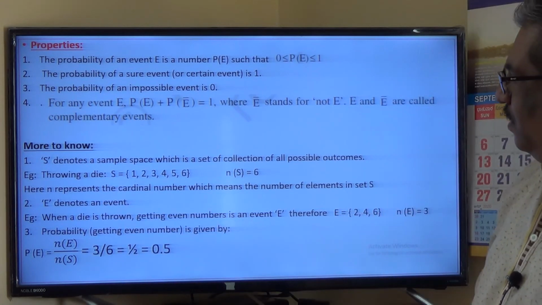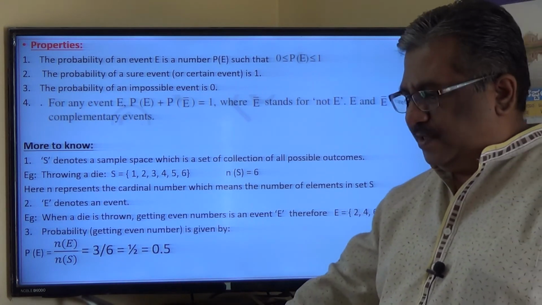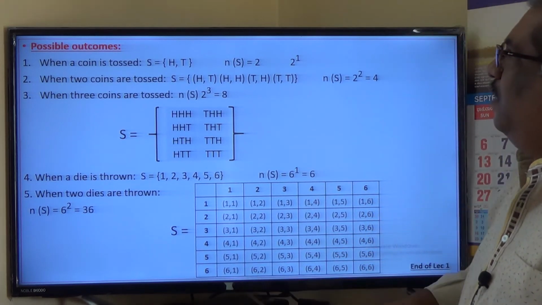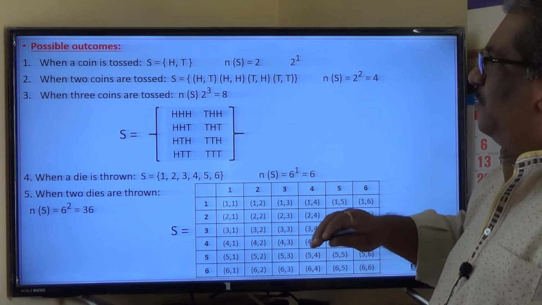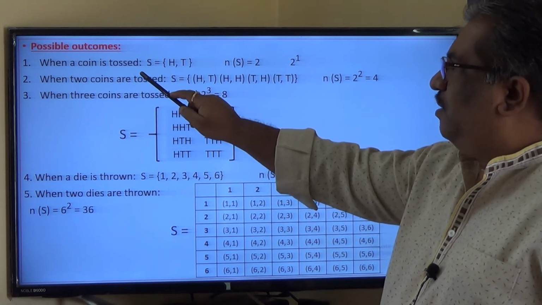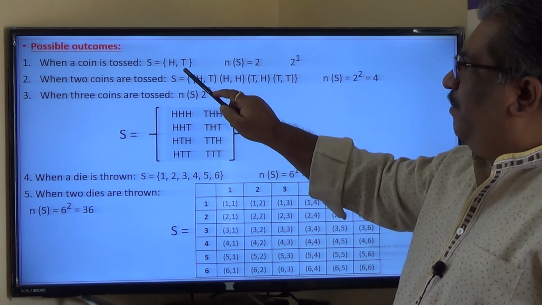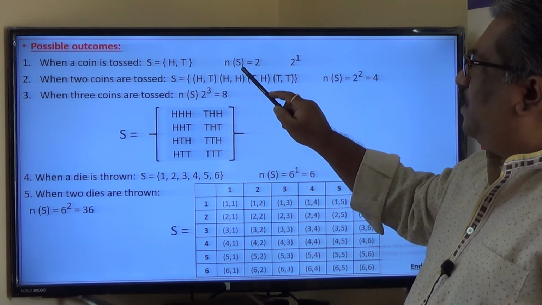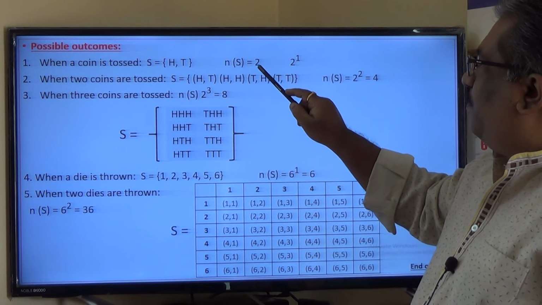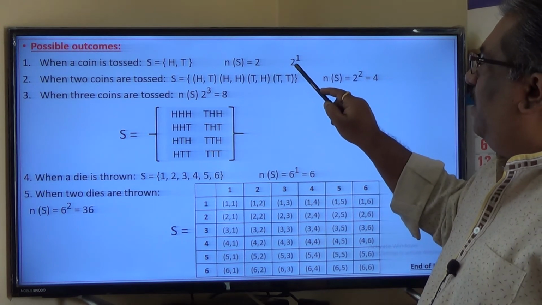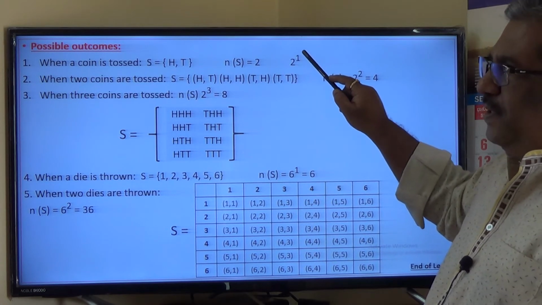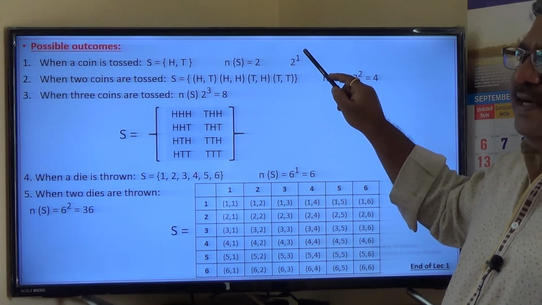Okay, so is anything left? Let me check now. One more last important thing: all possible outcomes. When a coin is tossed, all the possible outcomes are H and T. So the sample space is {H, T}. The number of all possible outcomes, n of S, is equal to 2. The number of possible outcomes is also calculated by 2 to the power 1. Here I will write 2 to the power n, where n represents the number of coins, number of dice, etc.